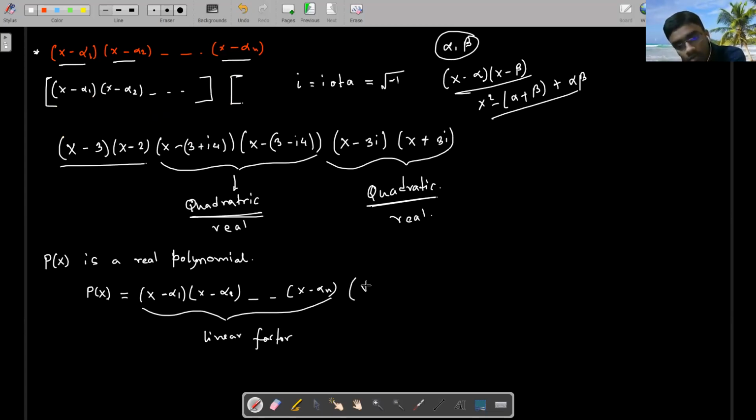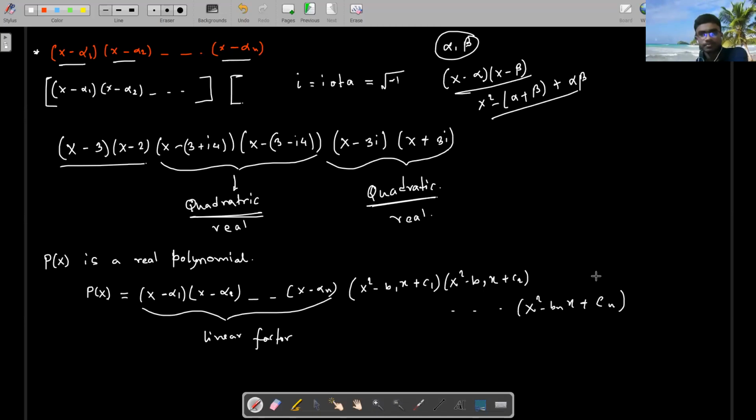And then all the quadratics: x square minus b1x plus c1, x square minus b2x plus c2, and so on, maybe x square minus bnx plus cn, somewhat like this.